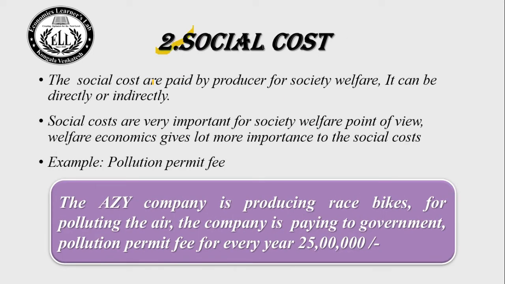Social costs are paid by the producer for society welfare. It can be directly or indirectly. Social costs are very important from the society welfare point of view. Welfare economics gives a lot more importance to social cost. For example, pollution permit fee. The AZY company is producing race bikes. For polluting the air, the company pays the government a pollution permit fee of 25 lakhs every year. This is also one type of example of social cost. Let us go to the next type of cost.